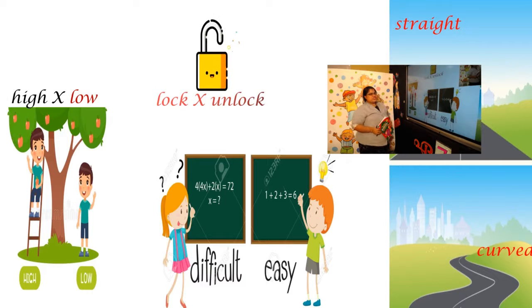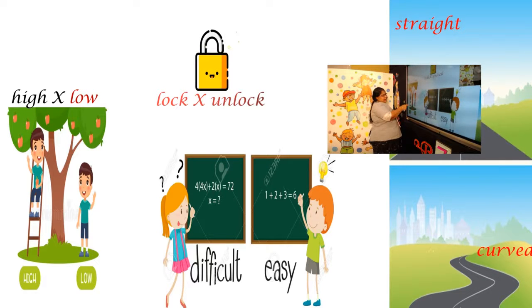Look here. Two children are standing, right? One is standing on the top of the ladder. He is high. So what is the opposite of high? The opposite of high is low. The boy is standing low. High, low. Look at the next one. Two children are doing some work on the board.